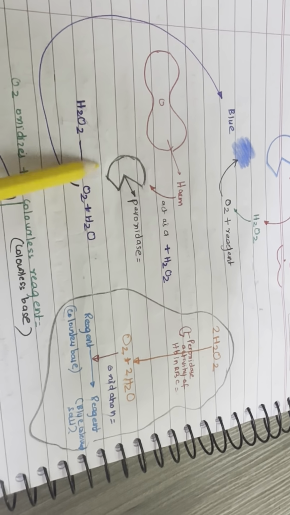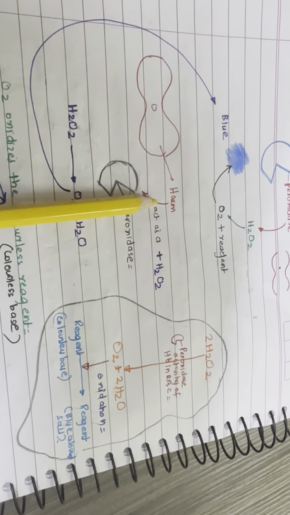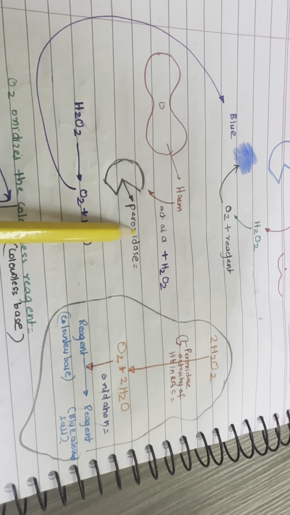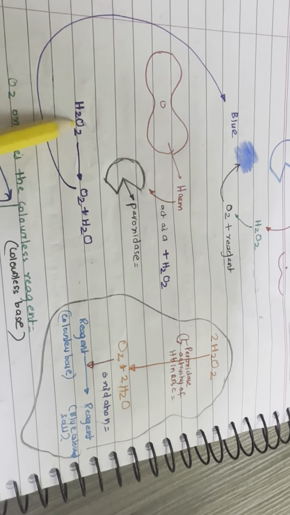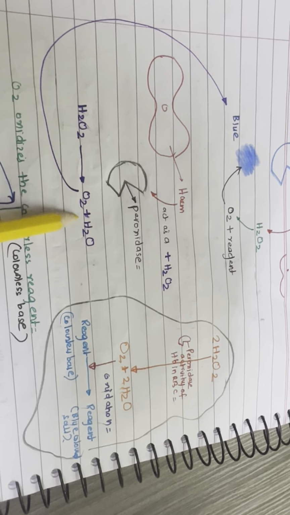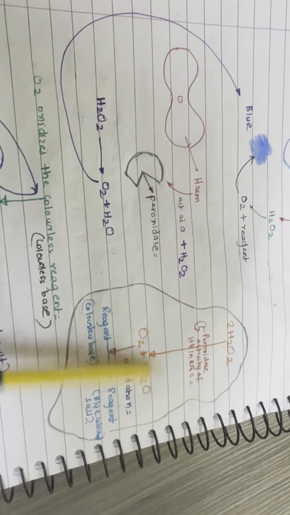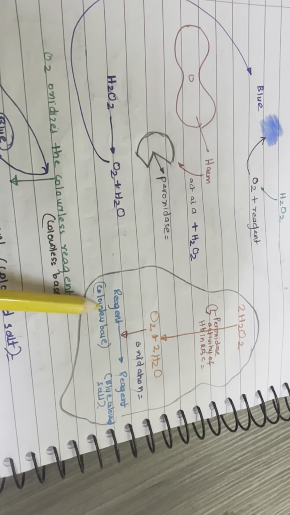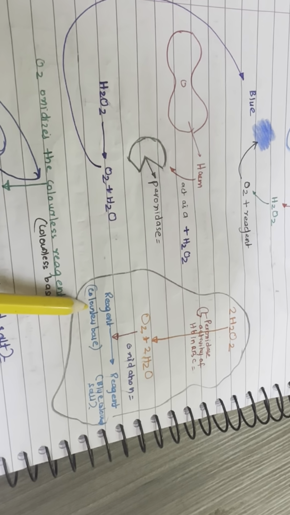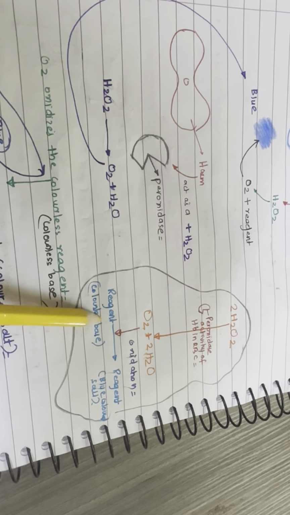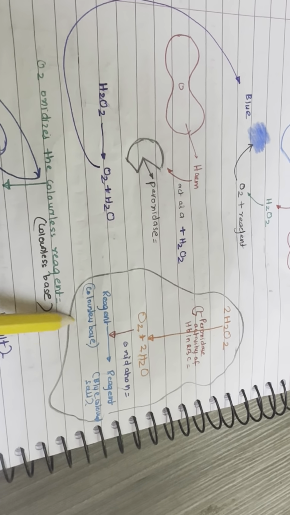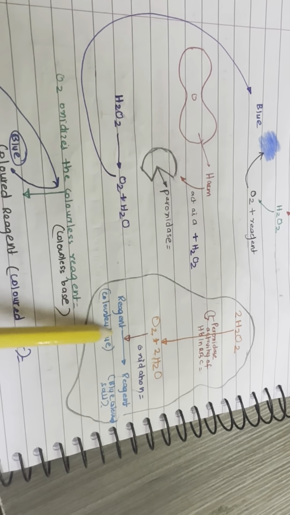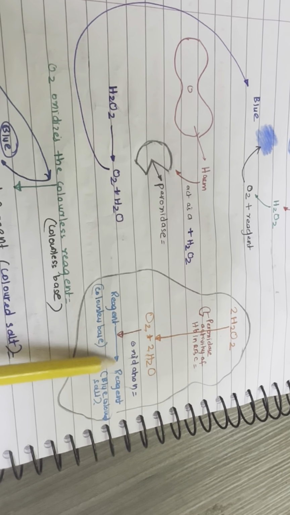Actually, it is the hemoglobin part of RBC which acts as a peroxidase in the presence of oxygen, and it catalyzes the breakdown of hydrogen peroxide into oxygen plus water. This liberated oxygen acts on the reagent to change its color to blue. That is, the liberated oxygen oxidizes the colorless base to a colored salt. We can say that the released oxygen acts on the colorless reagent to change its color to blue.